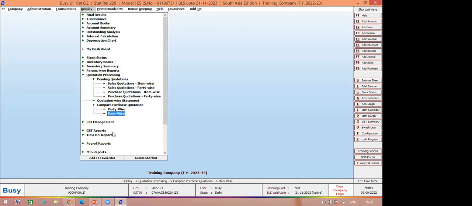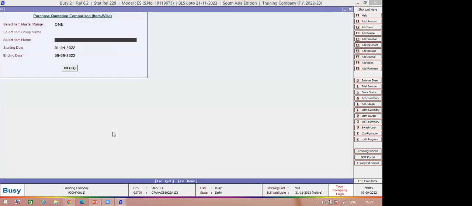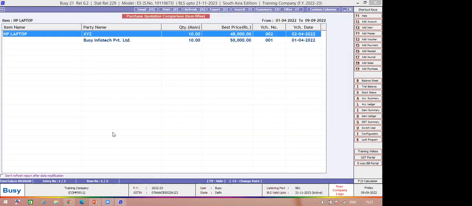Next, you can check it item wise also. If you got quotations for different items and want to check the report on a particular item basis, you can check it item wise. In this scenario, you have to select the item for which you want to see the best price detail. If you see item wise, it will show both parties. For this item, XYZ provided the best price of 48,000, and Busy Infotech provided a price of 50,000. So you can judge the comparison report through item wise also.